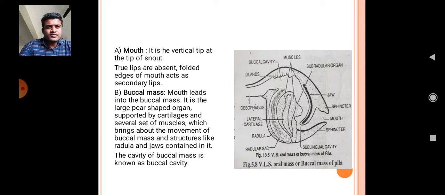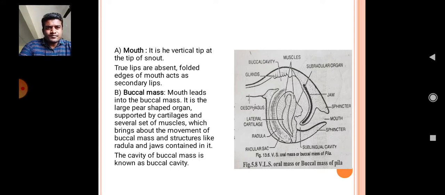Then buccal mass. Mouth leads into the buccal mass. In the figure you can see the buccal cavity showing at the upper side, and just above the buccal cavity the digestive glands are present.